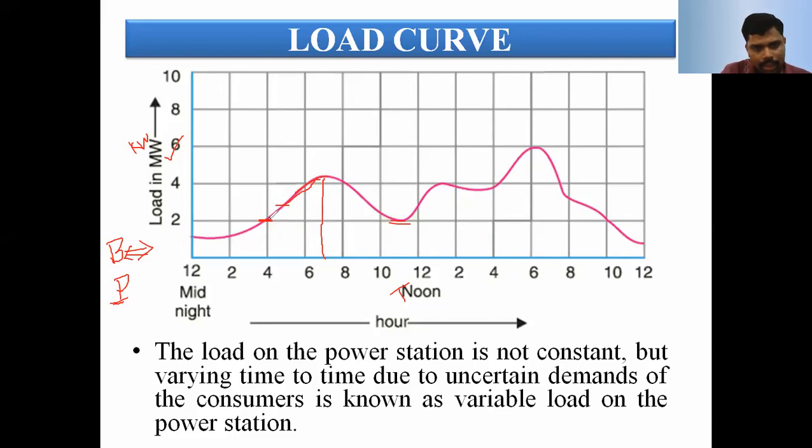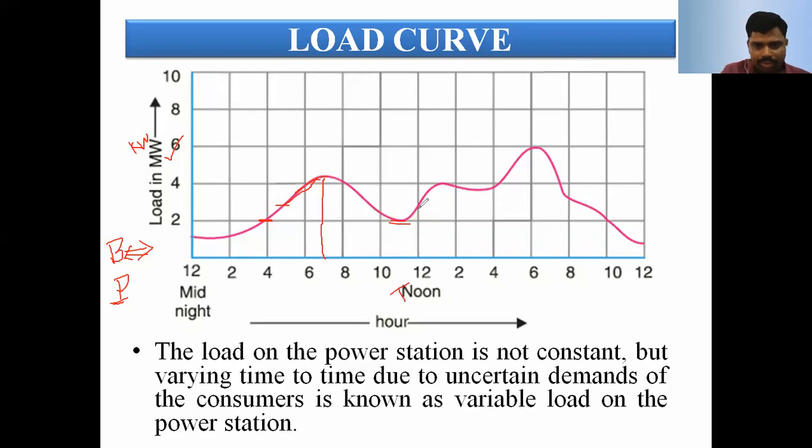Early morning, 4 to 5 o'clock, the load is slightly increased, and again from 6 up to 8 o'clock the load is increased. All the consumers wake up and are ready, using the iron box, washing machine, geyser, refrigerator, and so on. The load is increased. Again at 8:30 to 9 o'clock, they go to the office, school, industry, college, and so on. Again, the load is decreased.